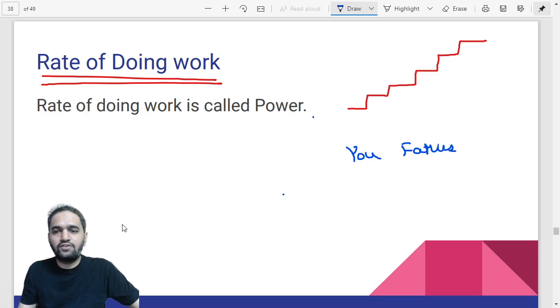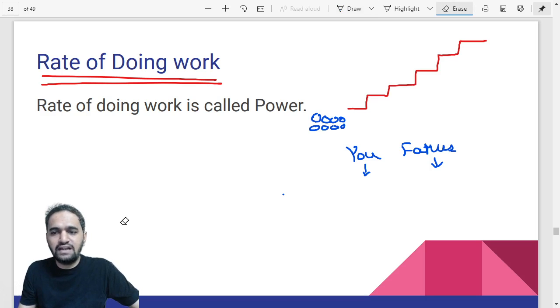Matlab, what kind of competition are we playing? There are lots of balls at the bottom, and the job is you have to take one ball, run to the top, keep that ball at the top and again come back. Now you tell me, out of you two, you and your father, who is going to be faster? You will be more fast. Why? Because you have a lot of energy, and we need to remember this, right?